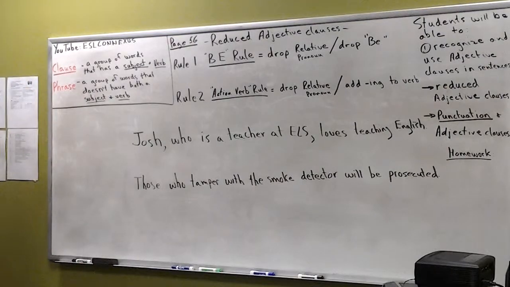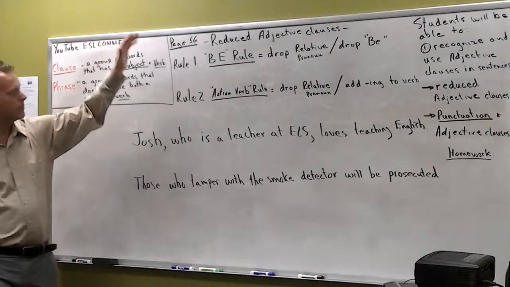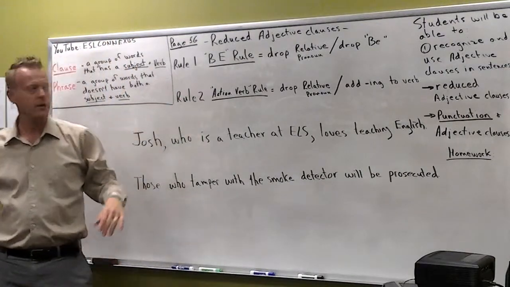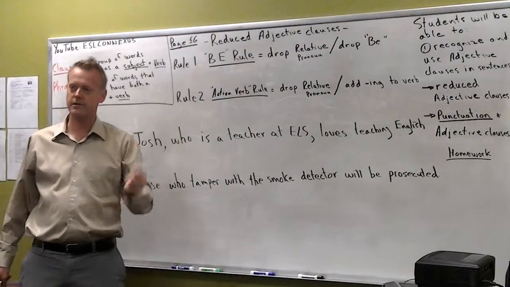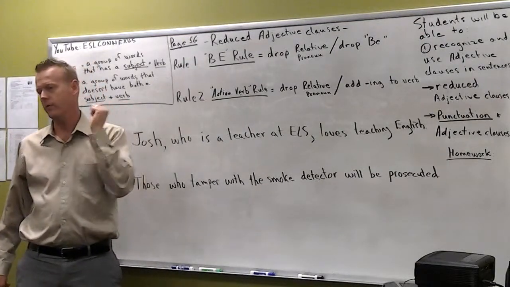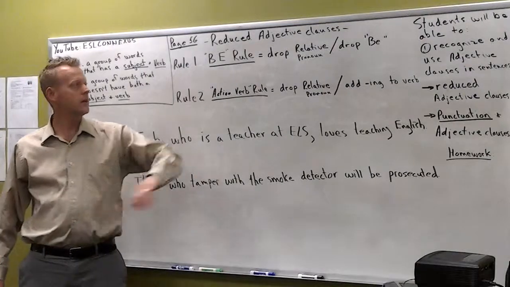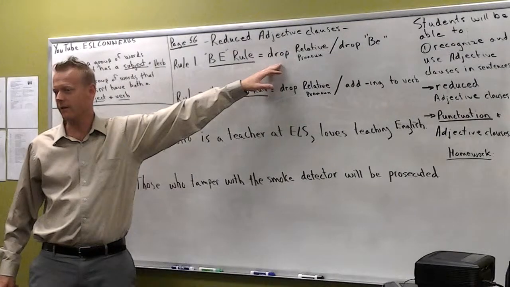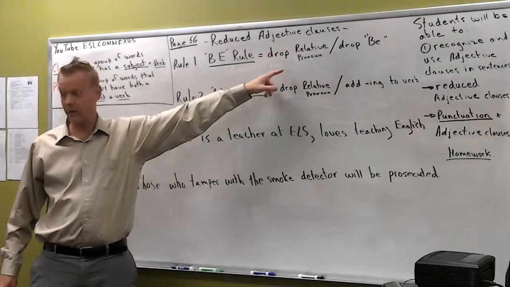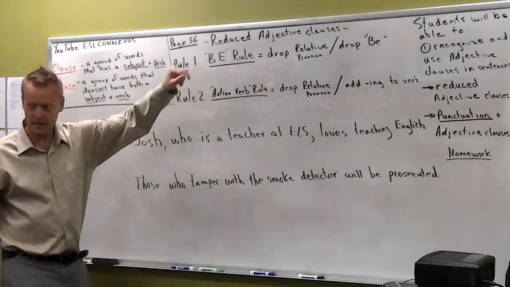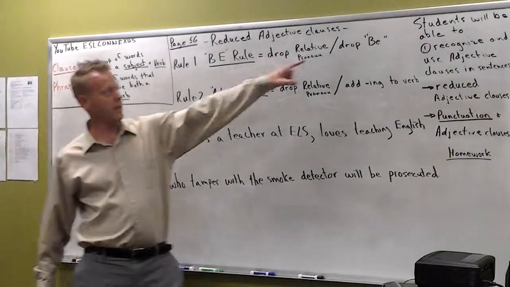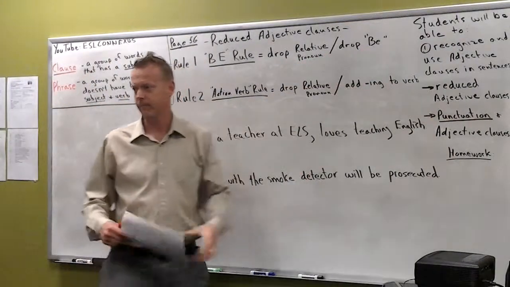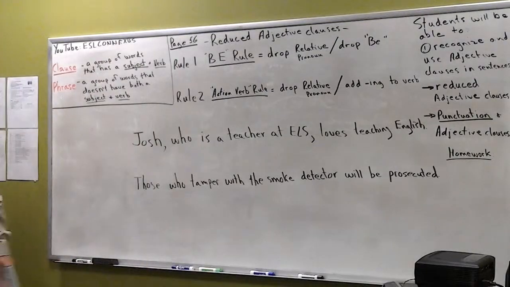There's two rules, okay? If you just remember these two rules, you're going to be just fine. Rule number one, I call it the be rule. So if I have an adjective clause with a relative pronoun and a be verb, here's what happens. What does it say, Sultan? What do I get rid of? Drop the relative pronoun, get rid of it, kick it out, and drop the be verb. Do both.